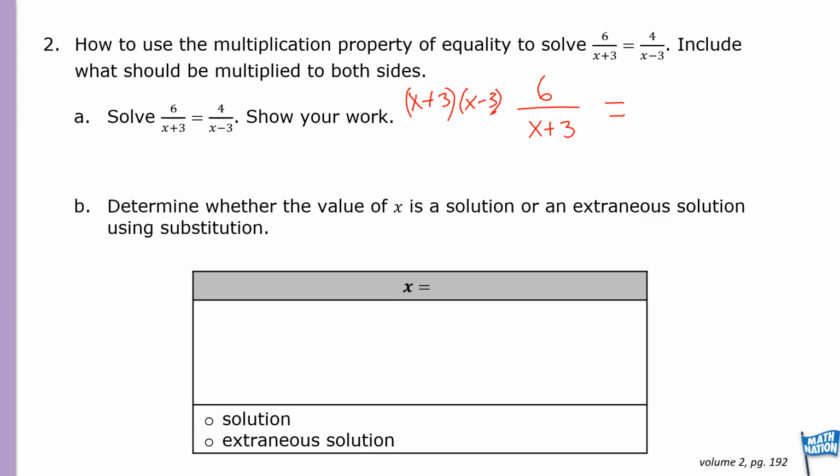We can only use what we have in our denominators. Sorry about that, guys. Let's use the parentheses instead. That's going to equal, on the right side, 4 over x minus 3, and same thing, we're multiplying by x plus 3 times x minus 3.